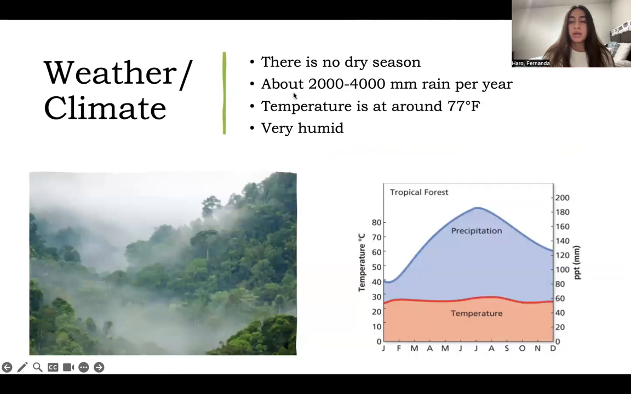Weather and climate. There is no dry season in the tropical rainforest, which allows for 2,000 to 4,000 millimeters of rain per year, and the temperature is always at around 77 degrees Fahrenheit. And since there's always a high level of precipitation, it's very humid. As we can see here, the highest months of precipitation are July and August.